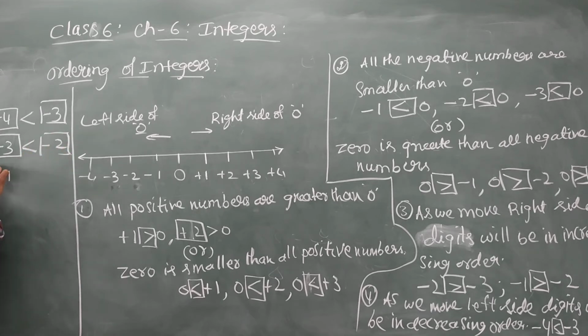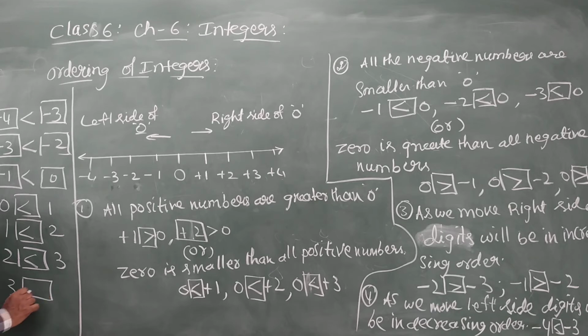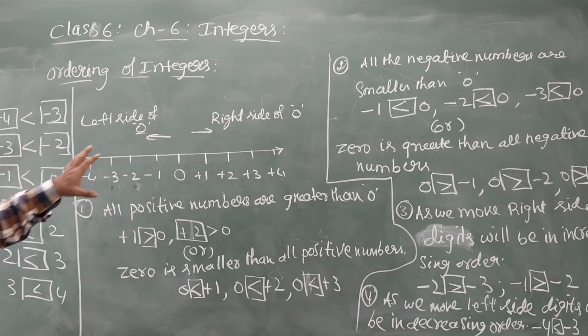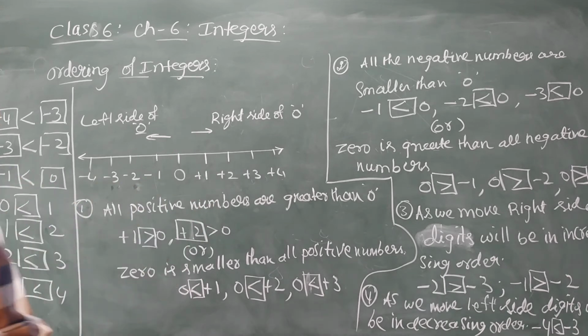Minus 1 is smaller than 0, and 0 is smaller than 1, 1 is smaller than 2, 2 is smaller than 3, 3 is smaller than 4. So like this we can use ordering of integers. I hope it is clear to you how to represent on the number line as well as ordering of numbers.